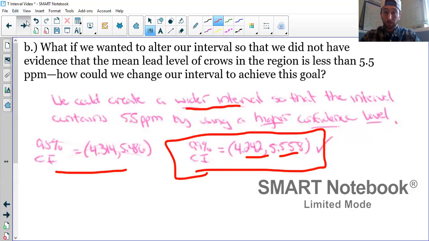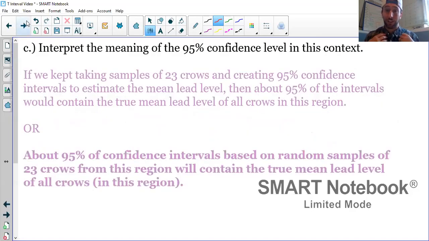And then lastly, remember, the confidence level is the idea that if we keep taking samples of the same size and making confidence intervals, the confidence level is the percent of the resulting intervals that would contain our true parameter. So I've written that in two different ways. The bottom one's bold because personally, that's what I'm writing. It's a little more concise. About 95% of intervals based on random samples of 23 crows are going to contain the true mean lead level